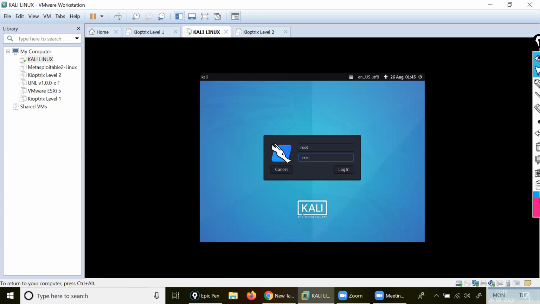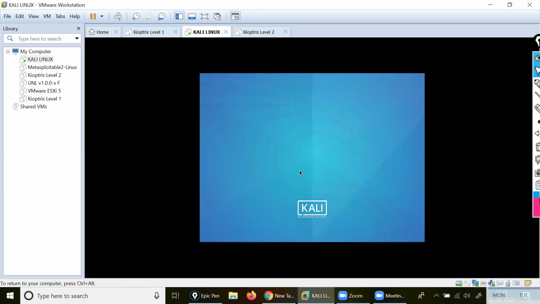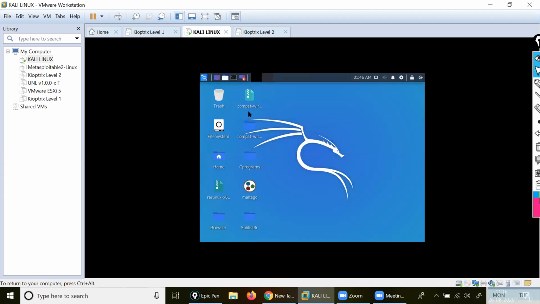Follow the steps. Log in. Open the CLI here. Kali CLI.